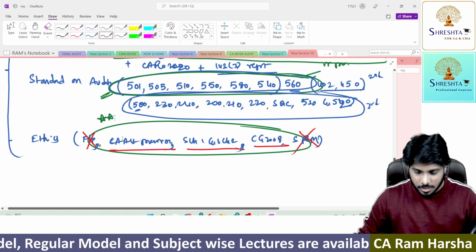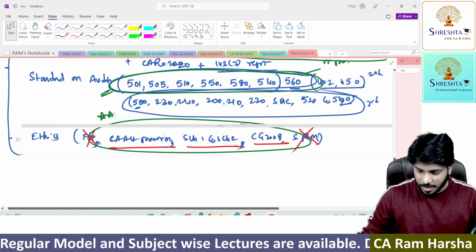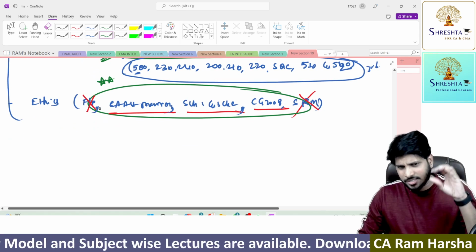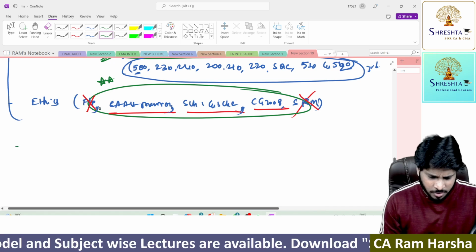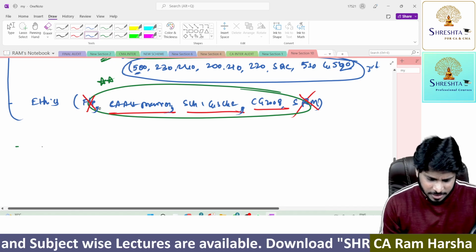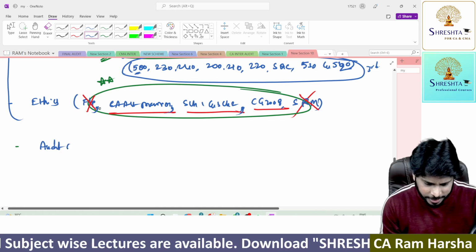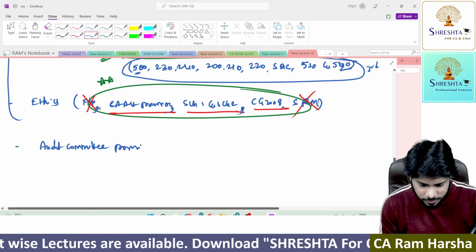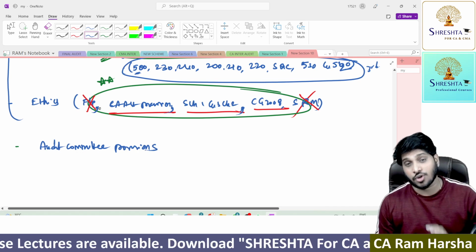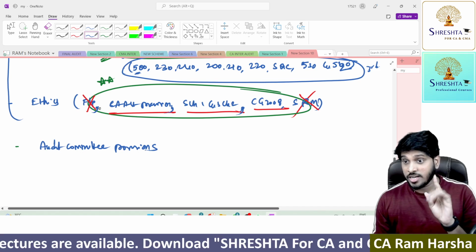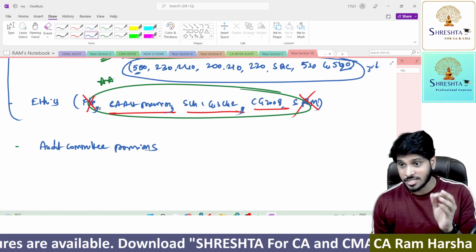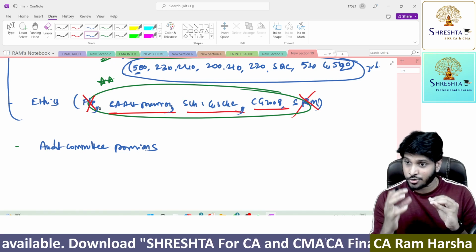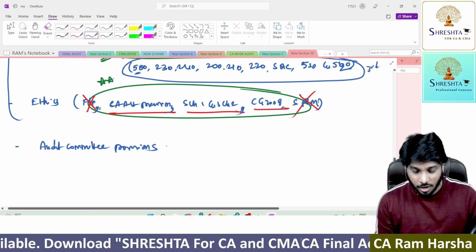Next, after you finish ethics, generally what I suggest is corporate governance and audit committee. But inside that, only audit committee provisions you must read first. Audit committee provisions means LODR audit committee provisions, composition, role of audit committee, and Companies Act audit committee composition, role and applicability. Getting it?